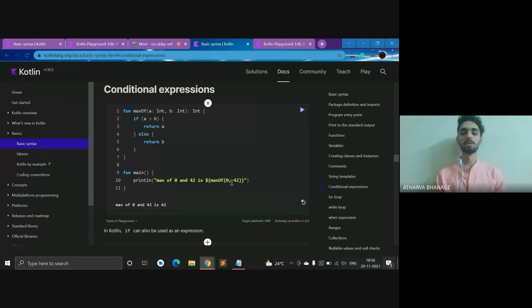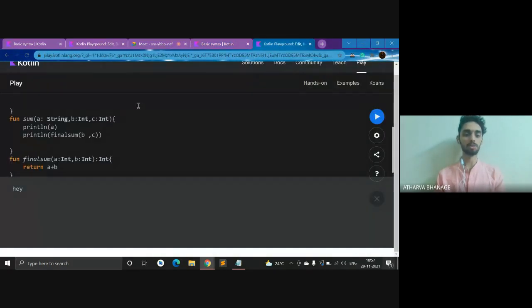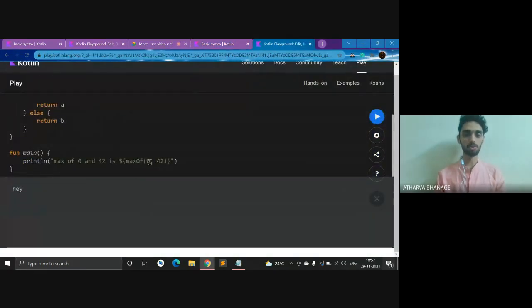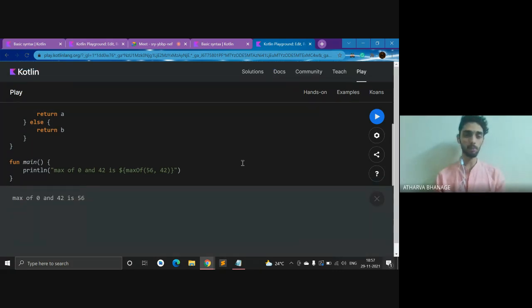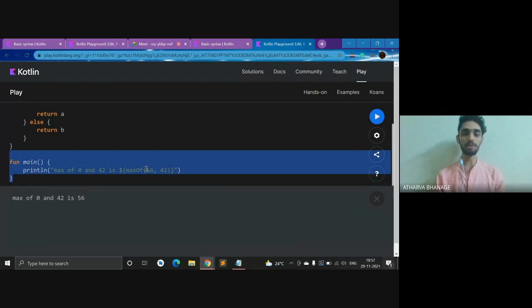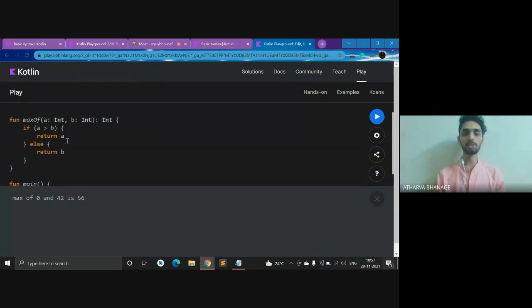Yeah, all right. So basically, what is this? I'm calling a function max of. This gives me the maximum of the two. Let me show you how it is working. Here I've given the values 0 and 42, right? If I run, I'm getting the maximum of these two, that is 42. If I give a 56, I get a 56, because the main function is calling a function, max of, which gives you the maximum value.